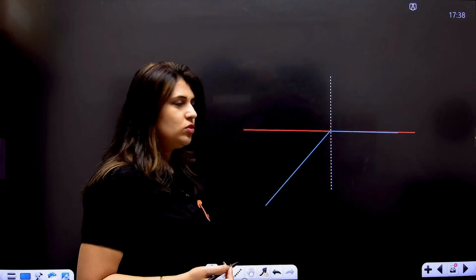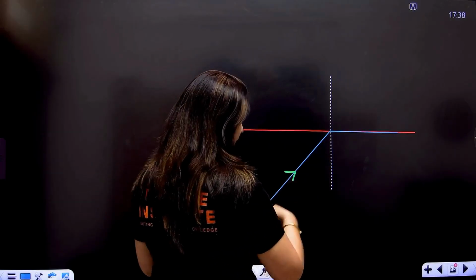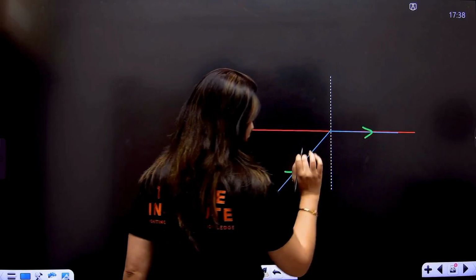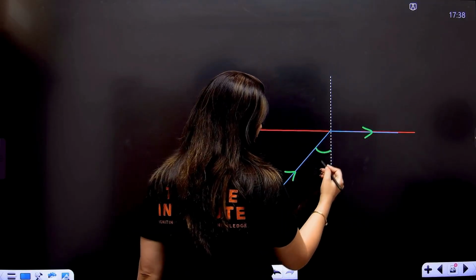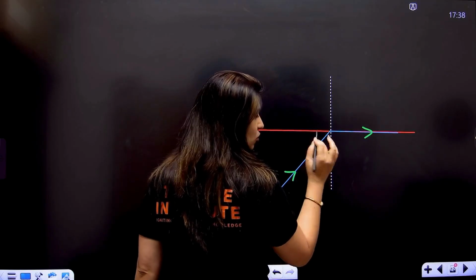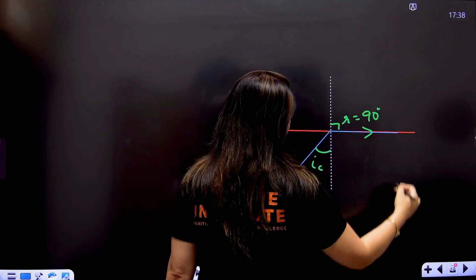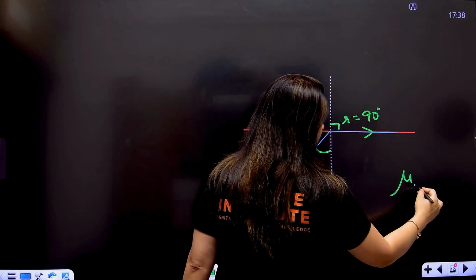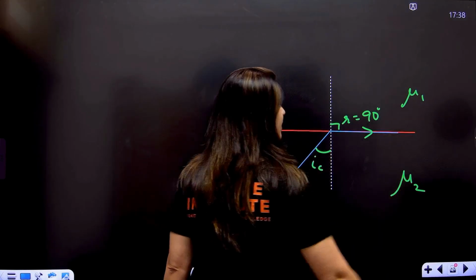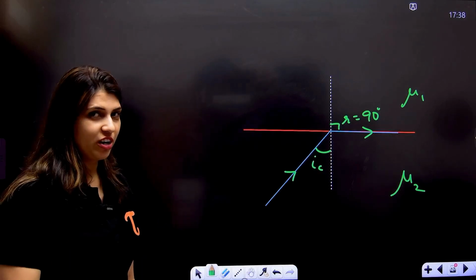Let us suppose this is the incident ray and this is the refracted ray. I'm going to talk about the condition when the angle of incidence is equal to the critical angle, then the angle of refraction is 90 degrees, right? Let us suppose the refractive index here is mu2 and the other refractive index is mu1. I hope you remember refractive index, right?